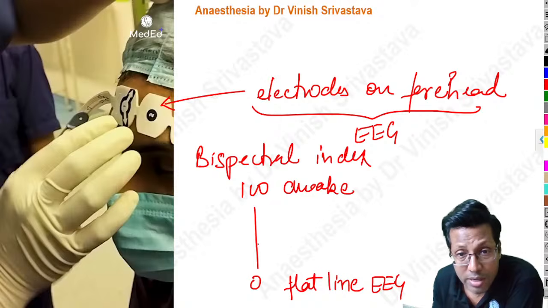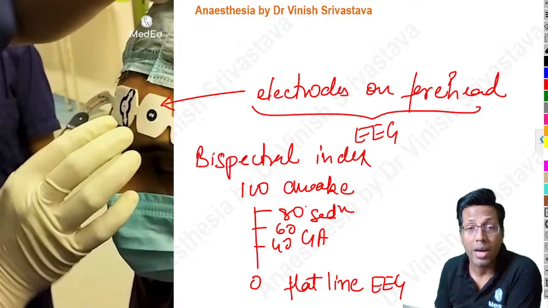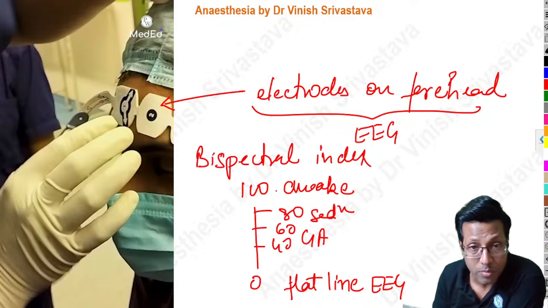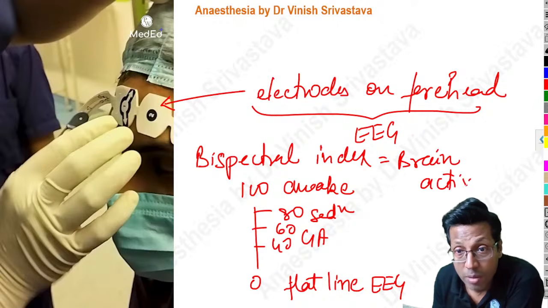When you're giving general anesthesia, a value of 40 to 60 is what is said for GA. A value of 60 to 80 is for sedation. So bispectral index tells us about the consciousness of the patient. It is talking about the brain activity of the patient.